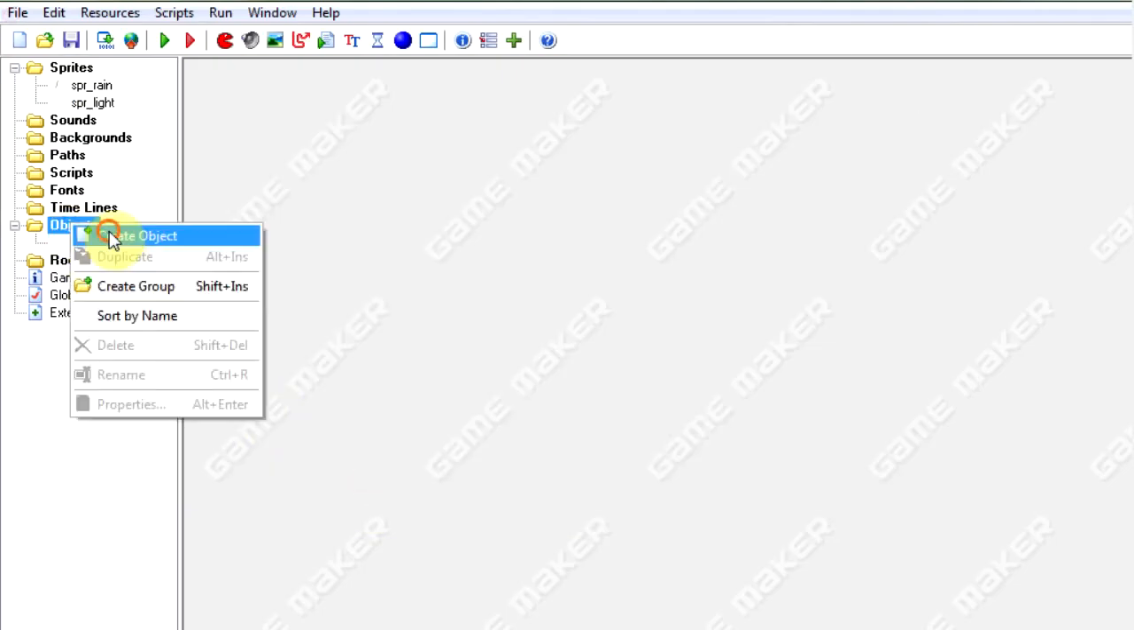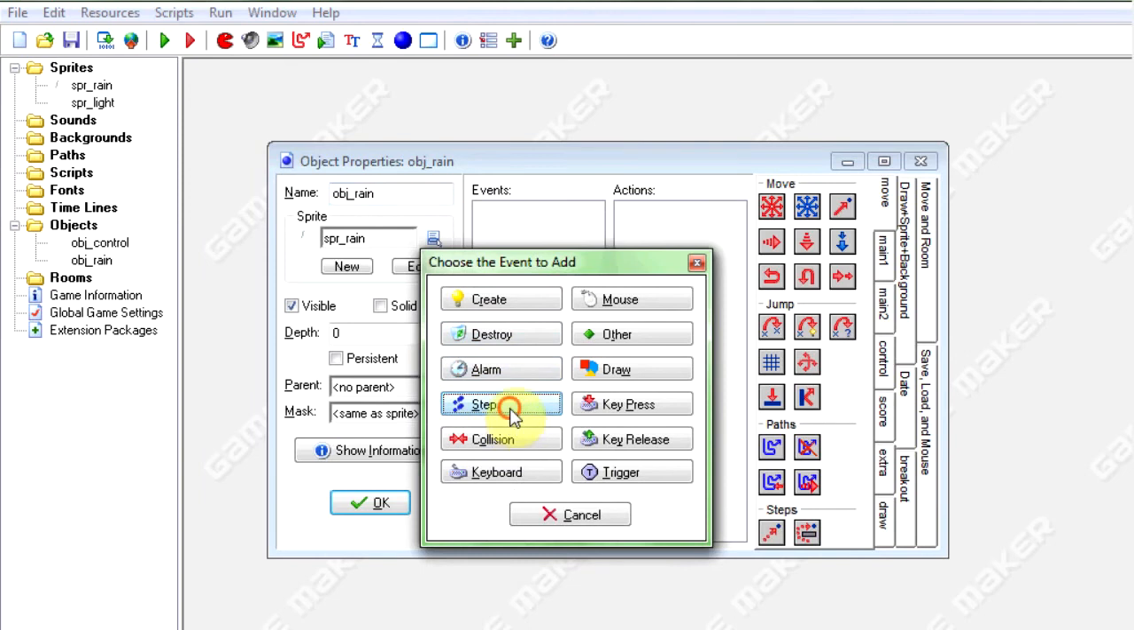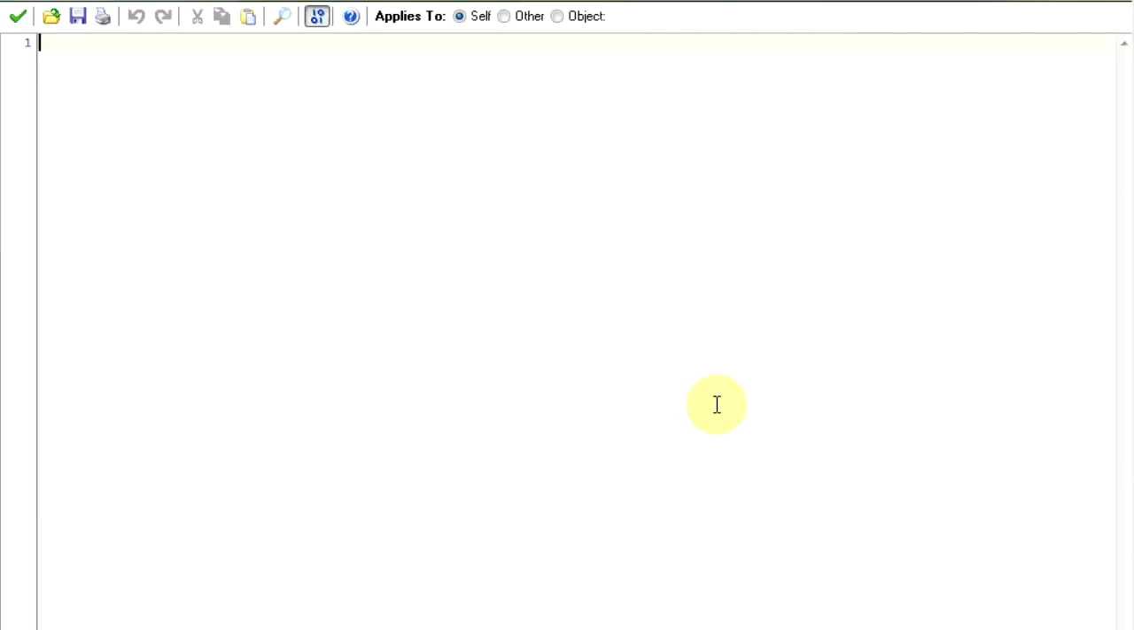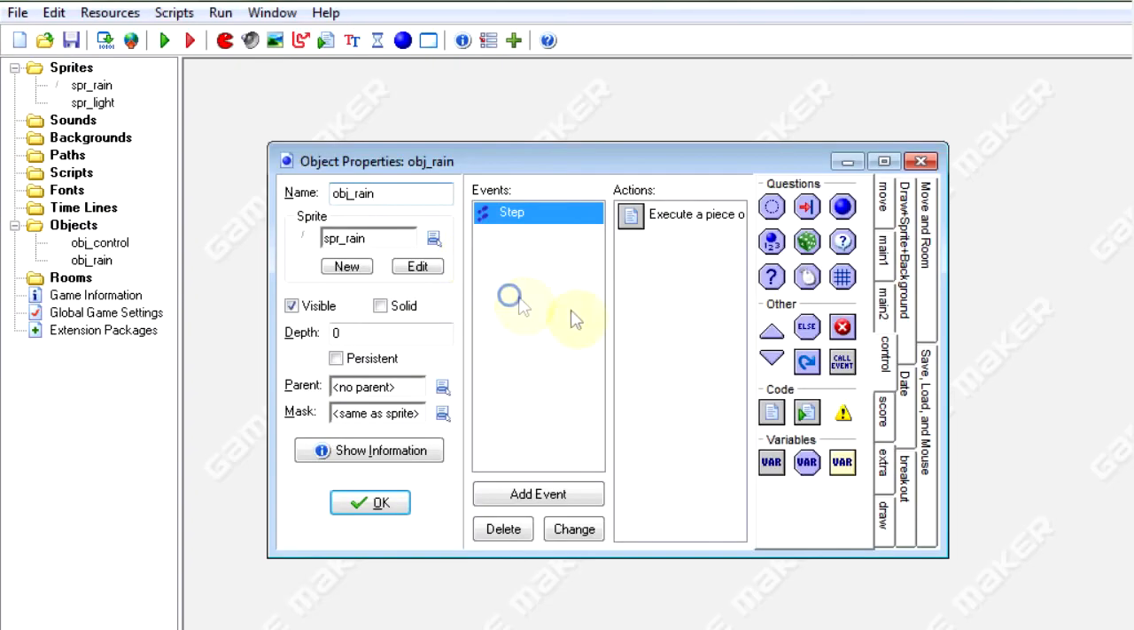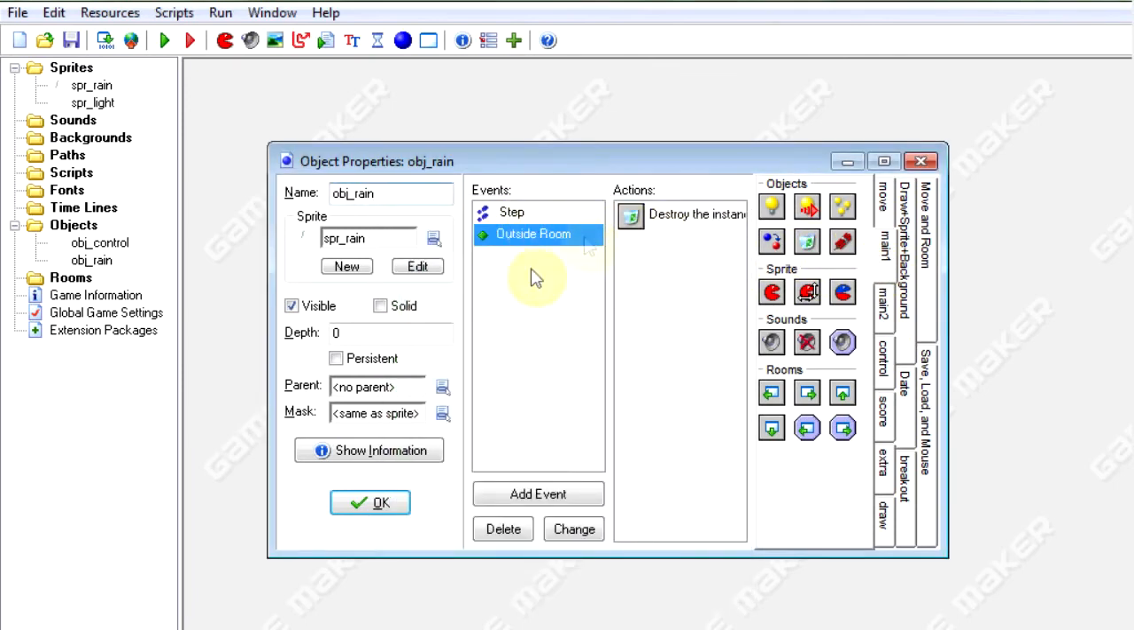Okay, so let's make the object rain now. Object rain, and let's set its sprite, add event, step event, and let's say x plus equals 4, and actually x minus equals 4, and y plus equals 16. And add event other, outside room, so if it's outside the room, destroy the instance so we can save some memory in the game.